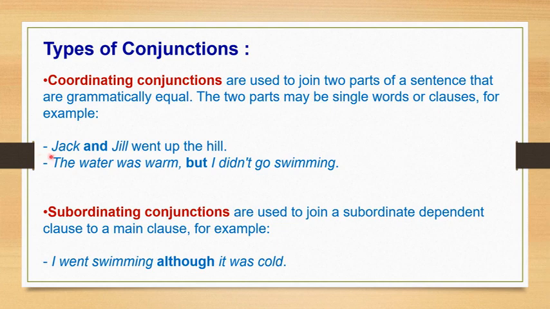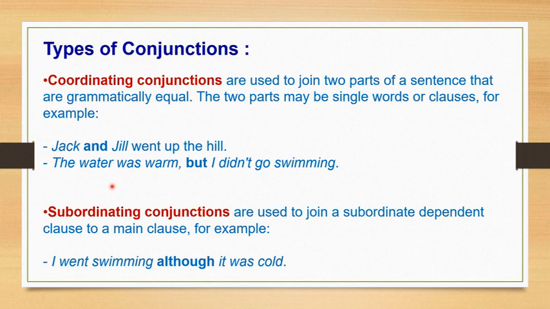For example, Jack and Jill went up the hill. So Jack went up the hill, Jill went up the hill. But instead of writing two separate sentences, what we have done, we added 'and' here, which is a coordinating conjunction. Jack and Jill went up the hill. Because of that, we avoided repetition. We have written the same information in a single sentence by using 'and'.